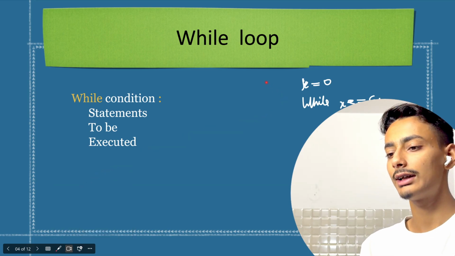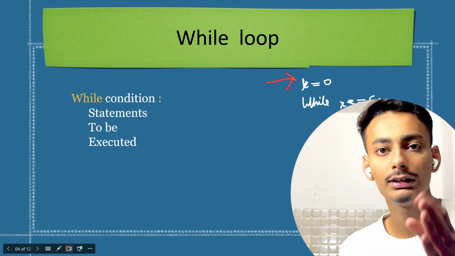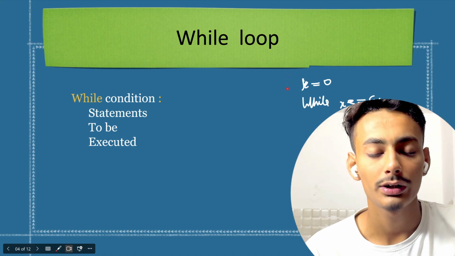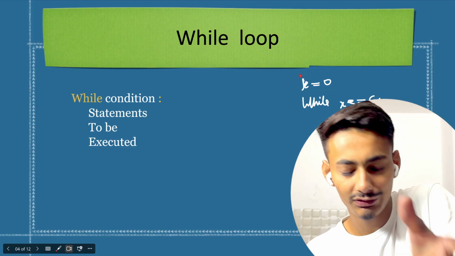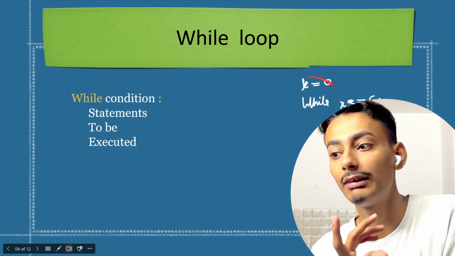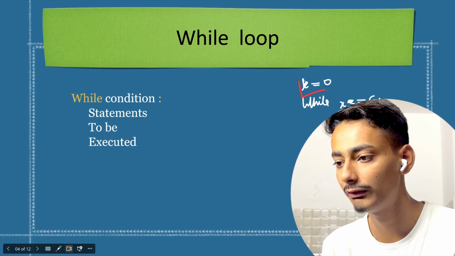See, first, as always, this statement will be executed, and a space inside storage will be created. A memory location will be created, which is named x, and a value 0 will be assigned in it. This is the basic syntax of defining a variable.